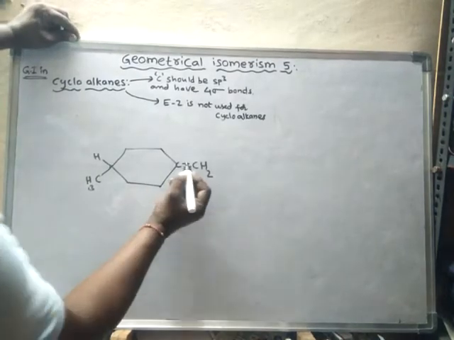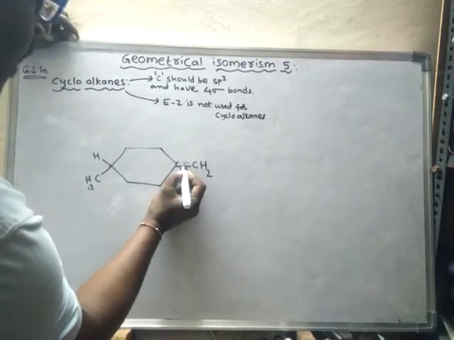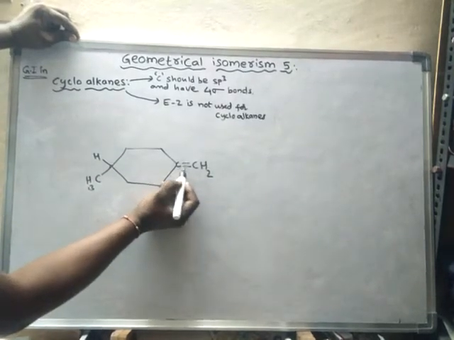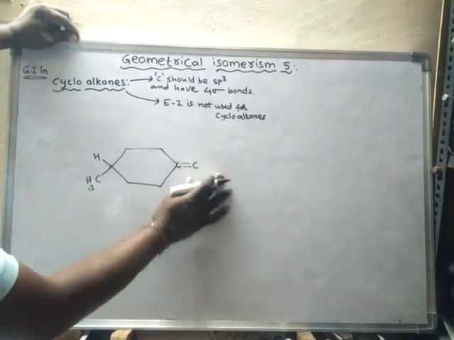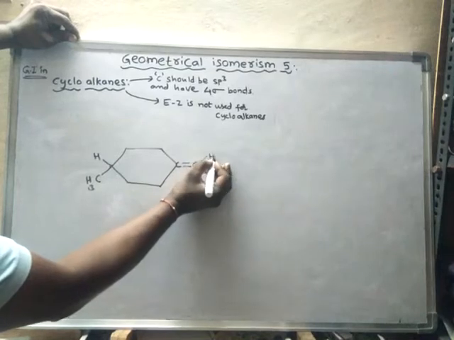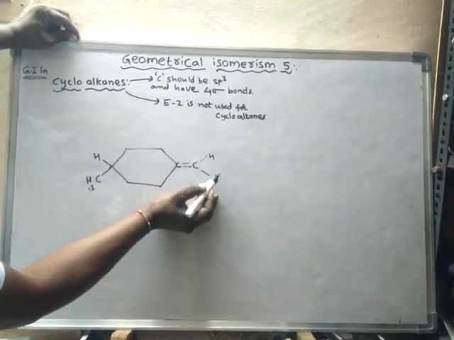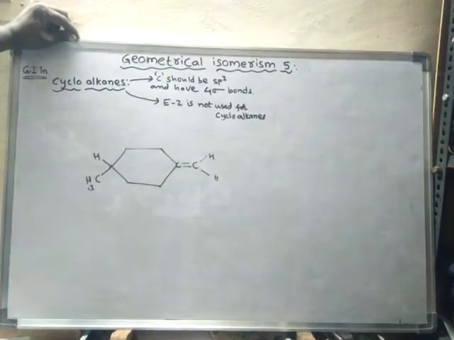Why? Because here, in this double bond, the carbon of the double bond is bearing 2 hydrogen atoms. So these are 2 identical atoms.